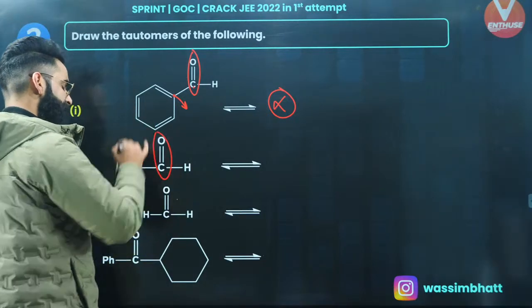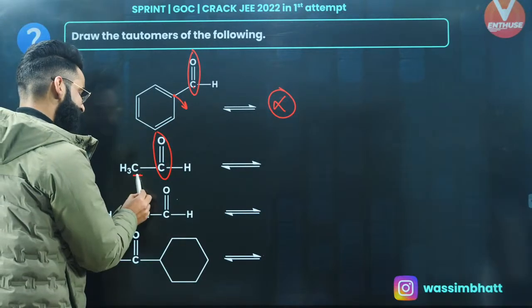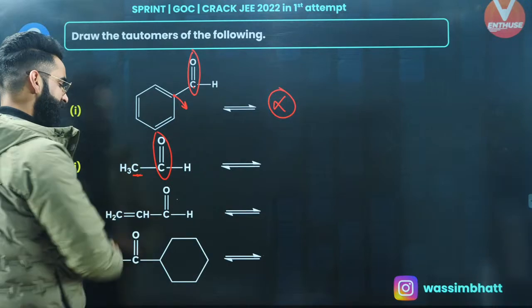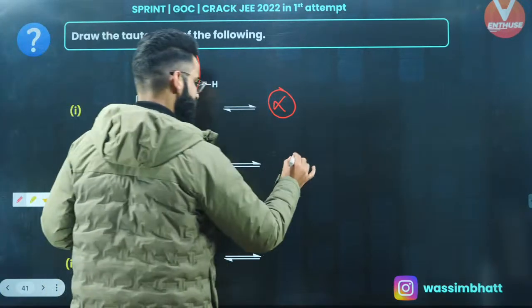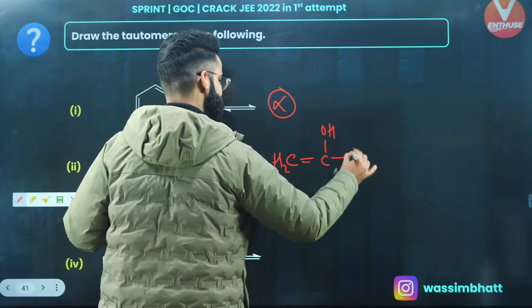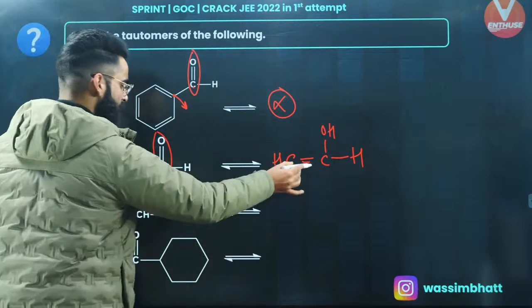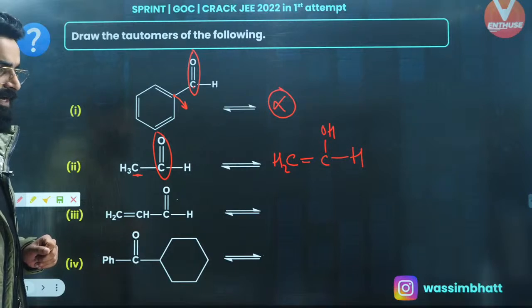This is C double bond O, the carbonyl group. If you talk about this carbon, this is sp3 and at the same time, it contains the alpha hydrogens. So what is going to be its tautomer? It's going to be CH2, double bond C with this OH and this H. This is the enol form, this was the keto form. Right, people?